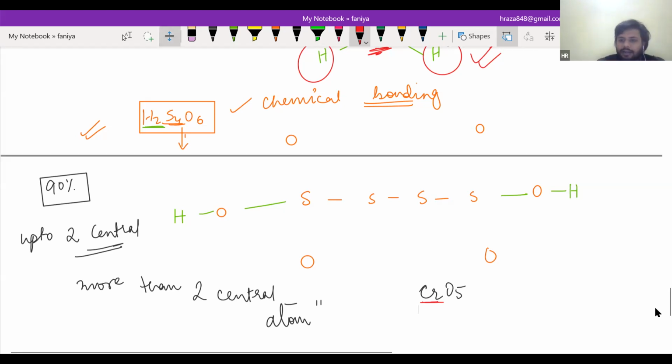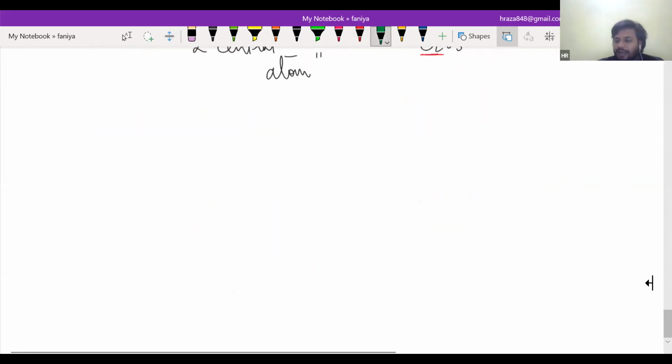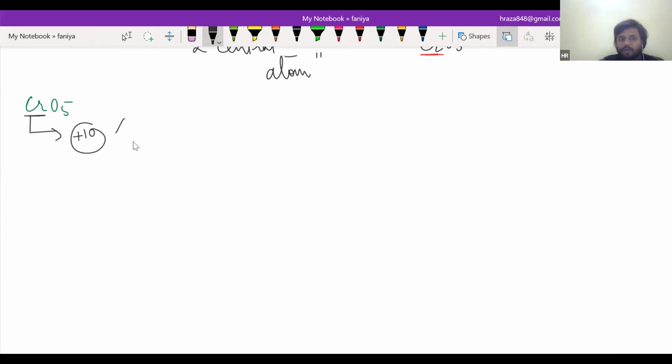All I want to say is that it's very easy to calculate from the oxidation number method, but this method has some limitations. It cannot go for all molecules. There will be some exceptions. Like if you go for CrO5, you will calculate like I calculated, that it is plus 10. But this is the wrong answer. You can see how it will be calculated: it will be calculated by its structure.